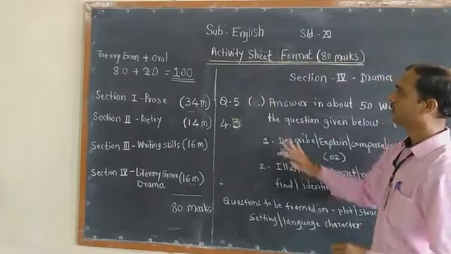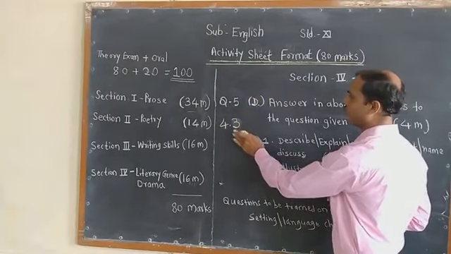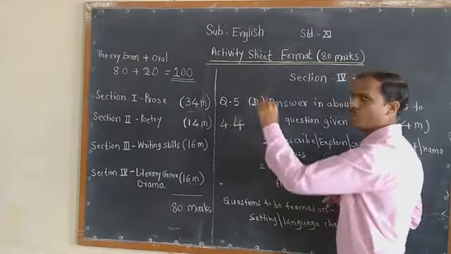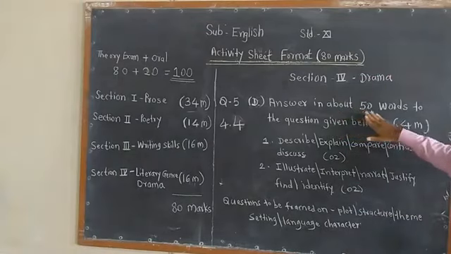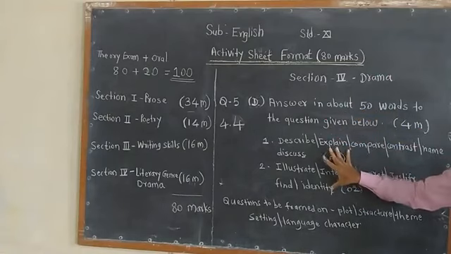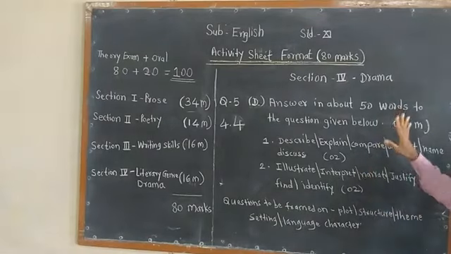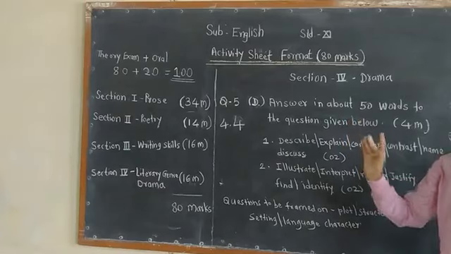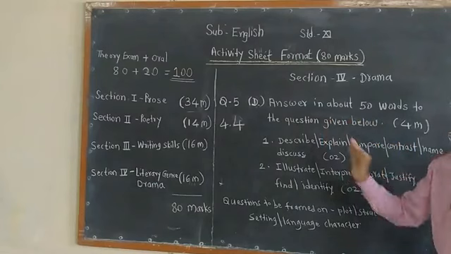Then again you will find the question 5d here. Again you will find the change here, you will find these activities are based on 4.4. The pattern will remain the same. In the same way, answer in about 50 words the questions given below. The same you will find such a type of activity based on plot, theme, structure or like that. So again you will find the section 4 drama, question 5 A, B, C and D. Every question carries 4 marks.